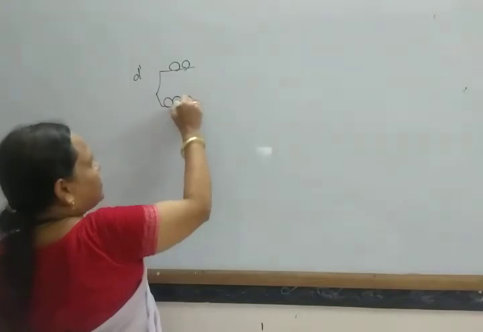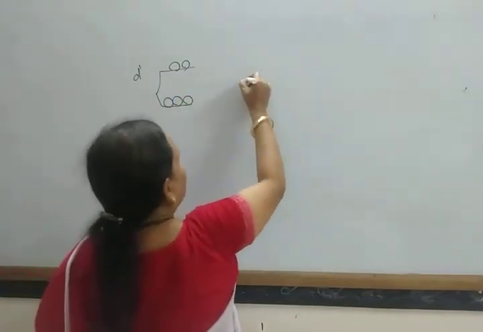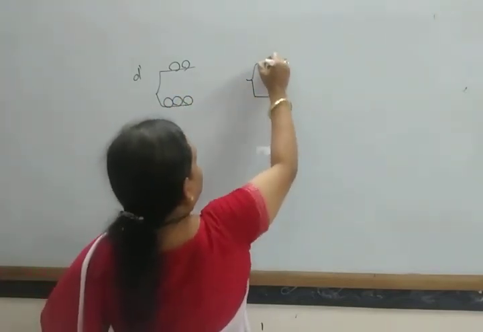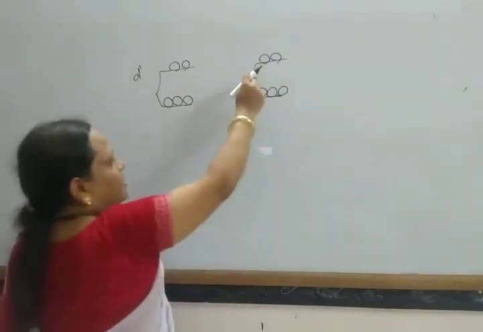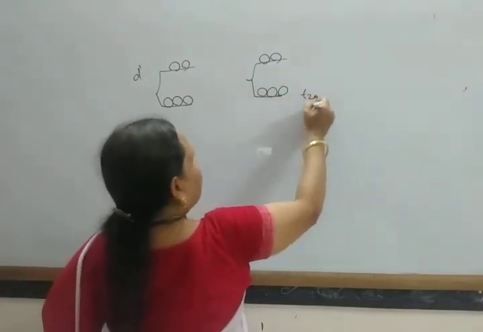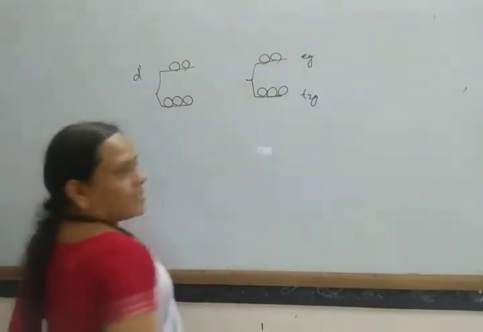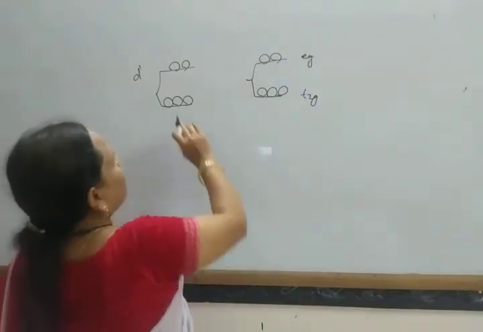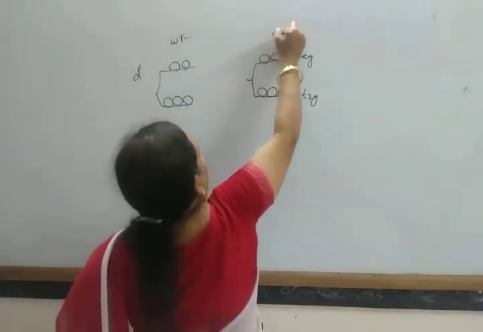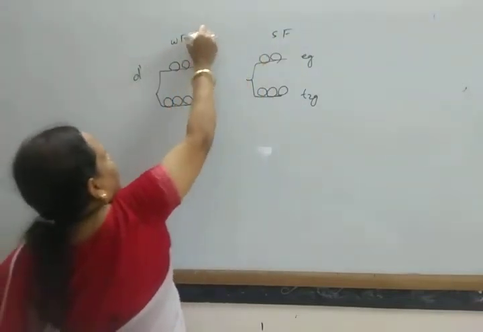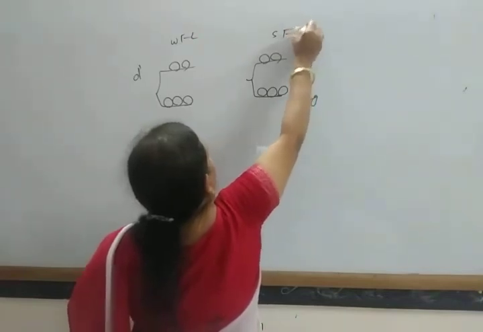This is the Eg set, this is the T2g set, and this is the T2g set and this is the Eg set of orbitals. Suppose this is a weak field ligand and this is a strong field ligand.